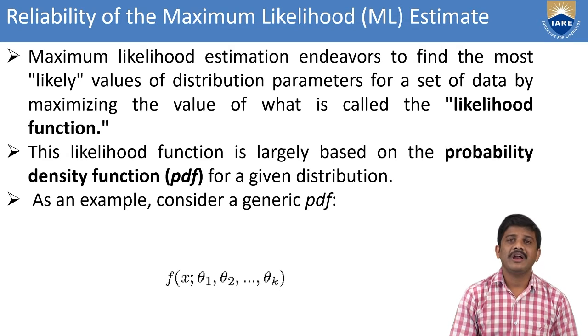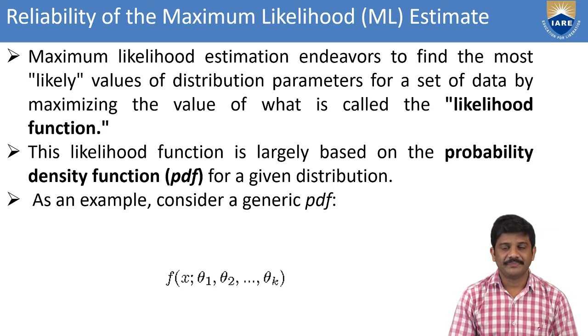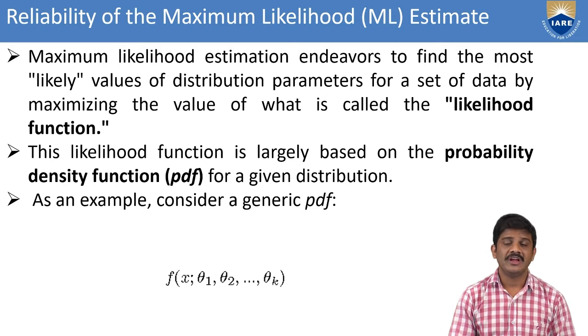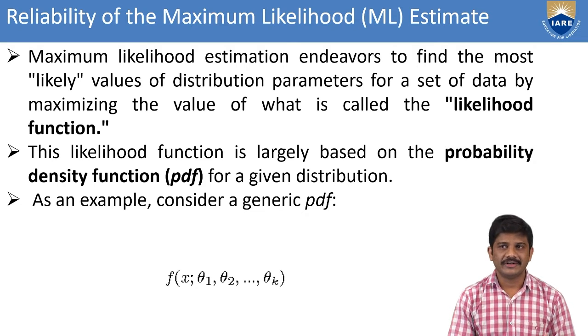There we have the distribution of the parameters, and we can also take the sum of the data by maximizing the value, which is called the likelihood function. This likelihood function is largely based on the PDF. What is a PDF? Probability density function, for a given distribution.